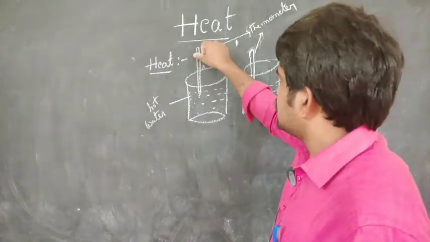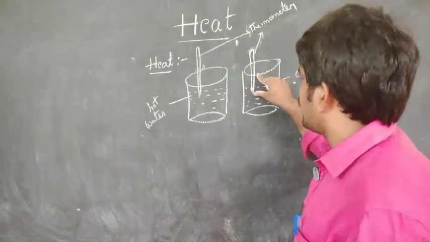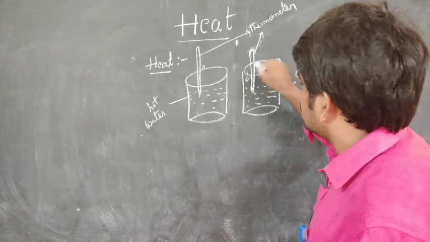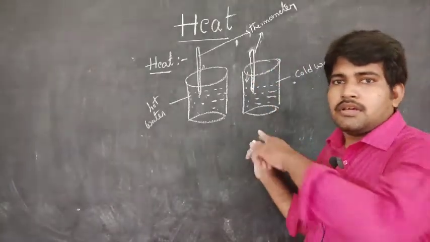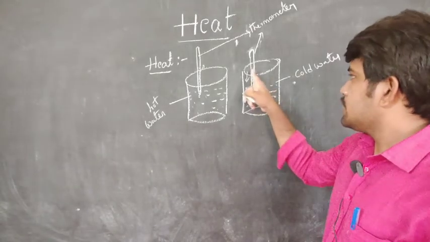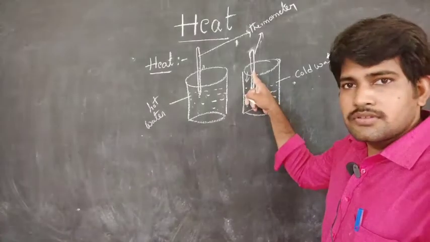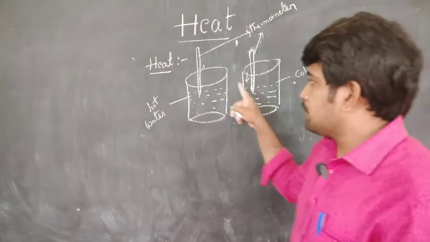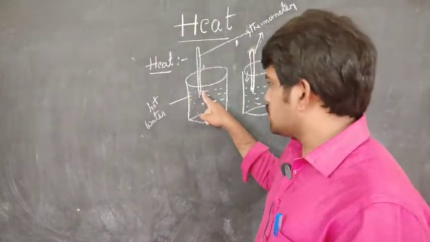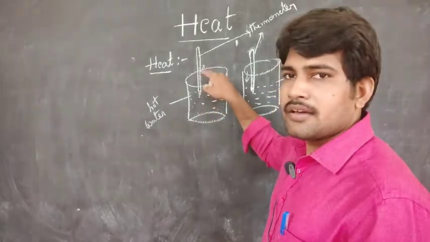If you keep the thermometer in colder water, the mercury level goes down.